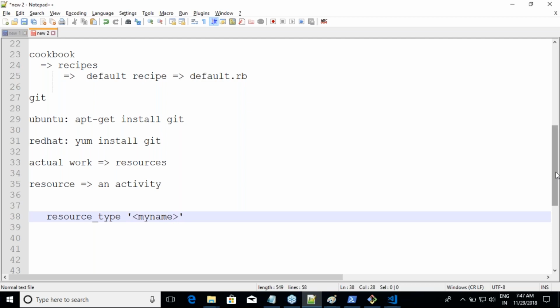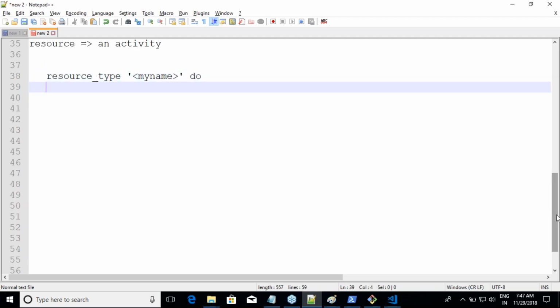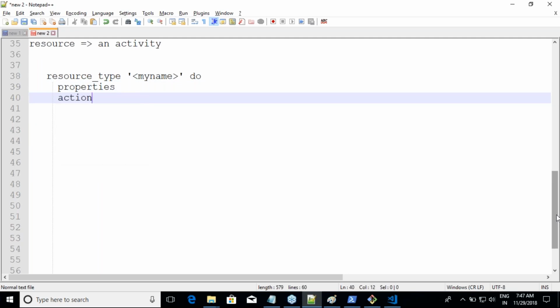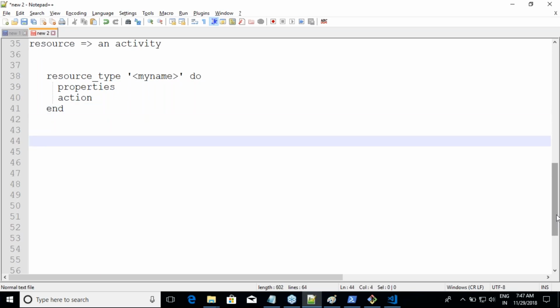Let me scroll to the top so that it is visible to everyone. My name, do, and then you would have some properties, and at the last you would have something called action, and then end. Hypothetically, let us assume that there is a resource called file. So I'll have a resource type called file. I'm not even into the Chef syntax yet. The name which you want to give it, I'll call it my file, any name you want.